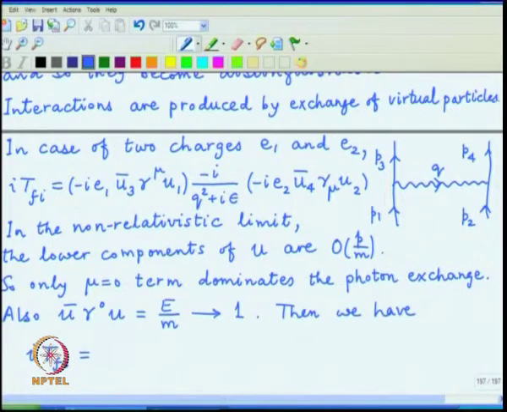We have to put some minus i as an overall factor, but all that remains is E1 E2 by q square, and now this should be plus i here, and we have to now look at the components of the exchange photon momentum.